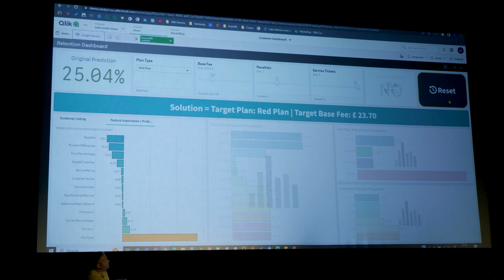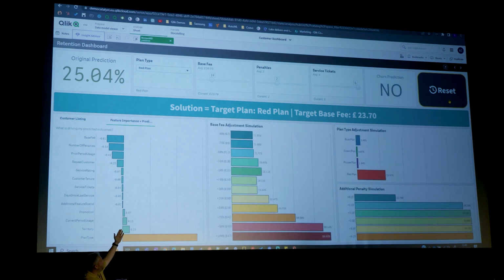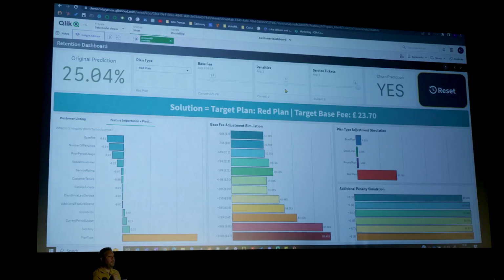Why is the base fee not a consideration for this customer? Because they're paying £24 a month. They're on a really poor plan, the red plan, but they're not going to churn. They're okay at the moment. They've had 2 penalties though. I wonder what would happen if they were to have another penalty. Let's say if they got another, okay. Right, on that real low data call and text plan, if they peak and receive a penalty, they might churn. So what I'm going to do is put them on the purple plan.